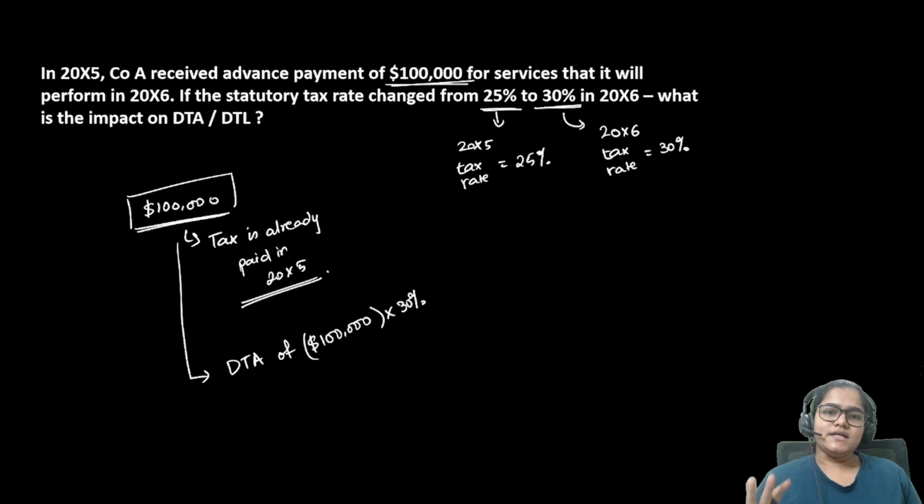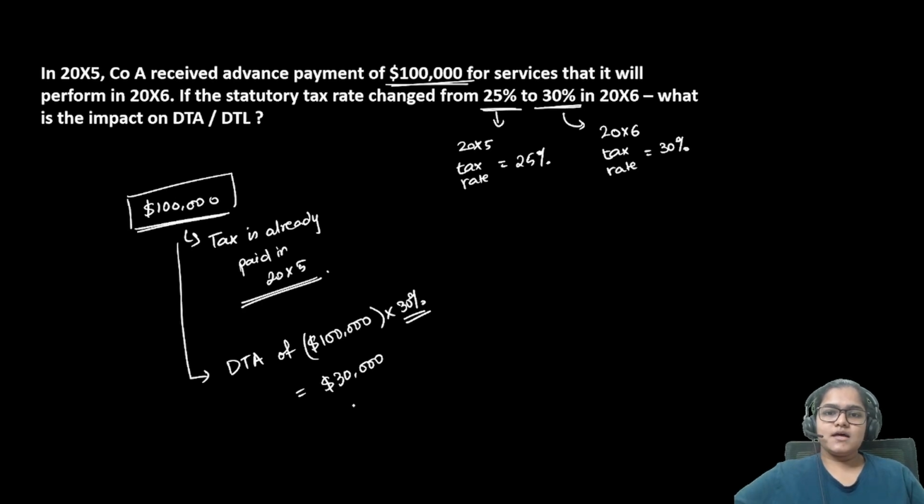But most of the times in practical life, we don't know exactly what is the tax rate going to be in the next year. So in 2005, I should have created a deferred tax asset of 30%, which means I should have created a deferred tax asset of 30,000. Why 30,000? Because you have to always use the tax rate which will prevail in the year when the reversal happens.